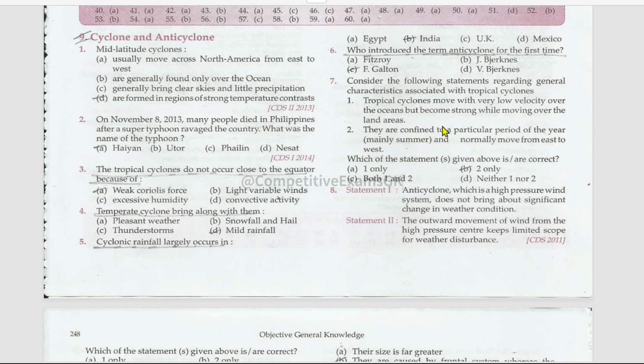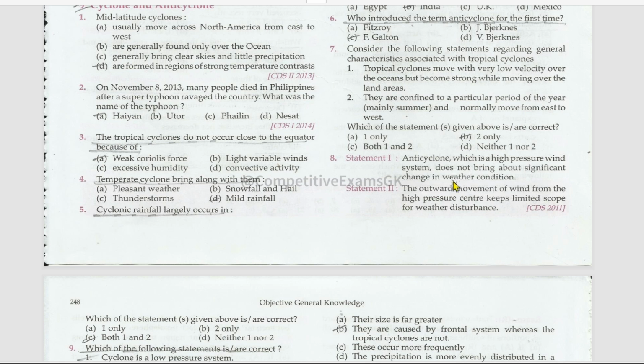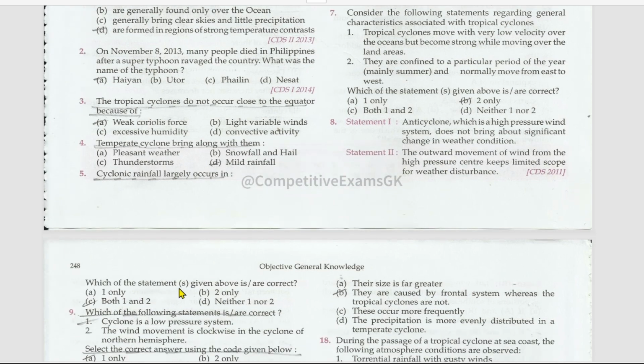Which of the above given statements is correct? Tropical cyclones move with very low velocity over the oceans, but become strong while moving over the land areas. No, they are confined to a particular period of the year and normally move from east to west. Second statement is the right statement. Statement 1 and statement 2. Which of the given statements above is correct?